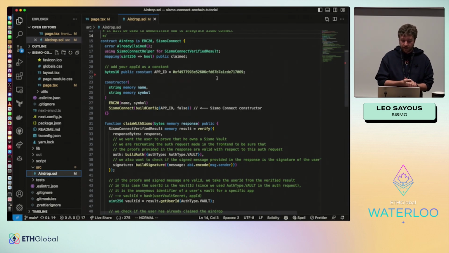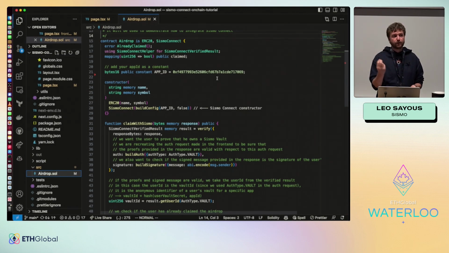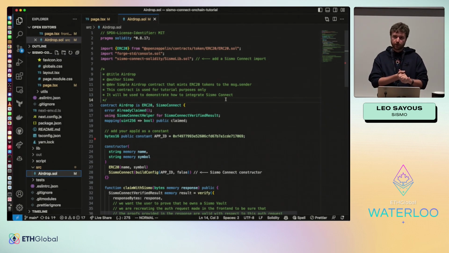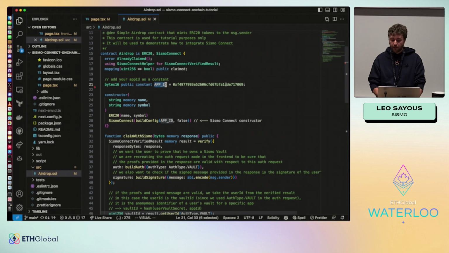So why that? If someone gives you a proof, this proof in itself doesn't mean anything. This proof means something in regard of a request. So inside the Sismo Connect library that we implement for the contract, we will verify that this Sismo Connect proof is valid, verifying the ZK proof, but also that it's a zero knowledge proof that was made for these groups. Same for the app ID.